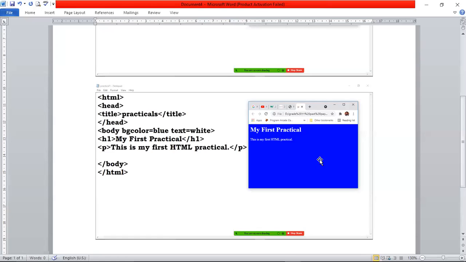So sir, when we are saving the notepad, we have to type HTML in the end. Yes, when you are saving the notepad, you have to give .html. When you are saving, you have to give .html. The file name, practical1.pdf.